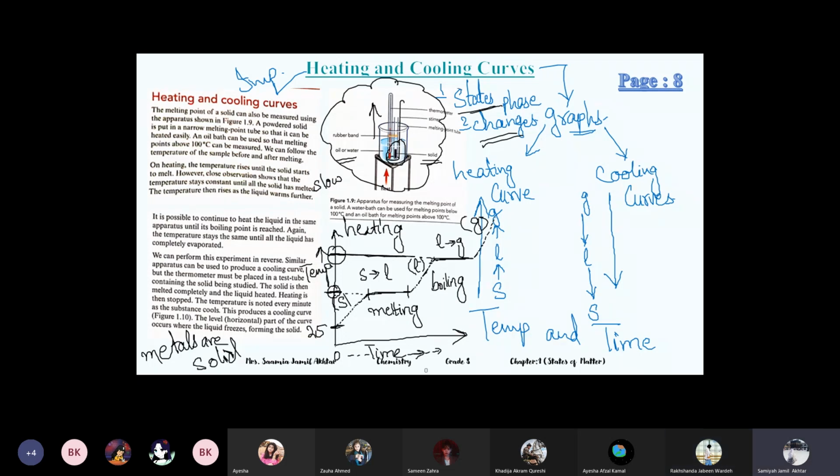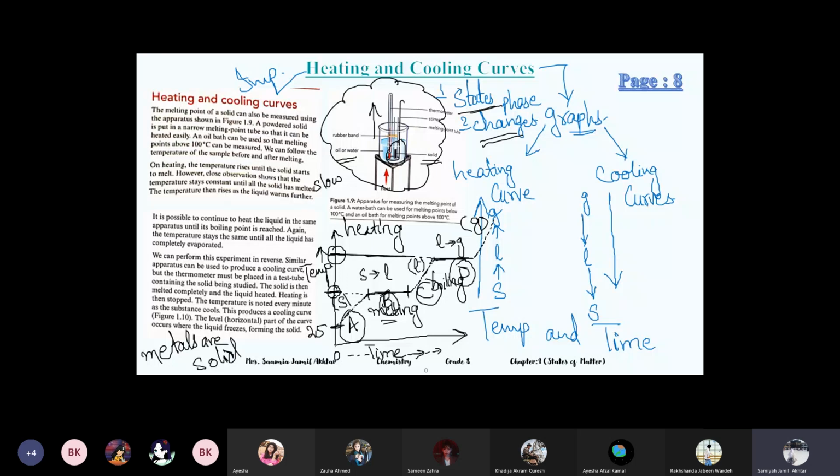Okay, you have to see that in MCQs mostly it will come like this, like A is written, this is B, this is C, this is D. So they will ask you that from A, B, C or D, which part is representing melting? So you will say B is representing melting. And which is representing boiling, then D is the answer. Okay, so they can ask you small questions like this.